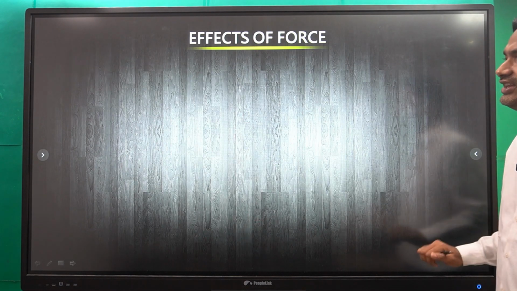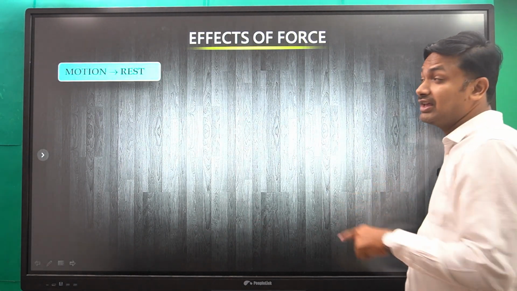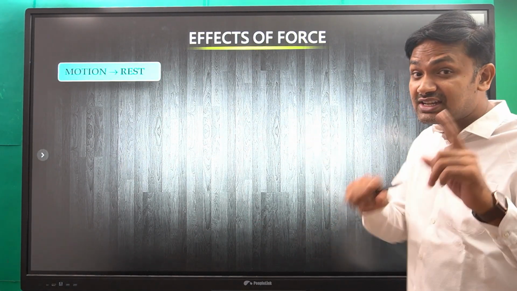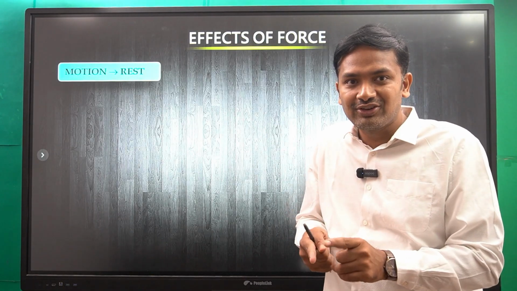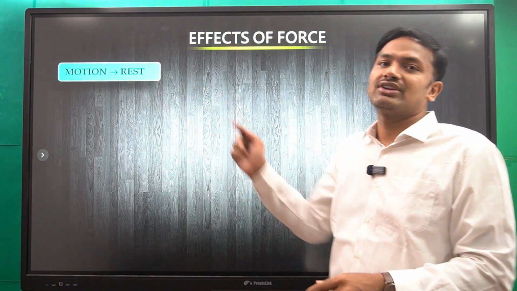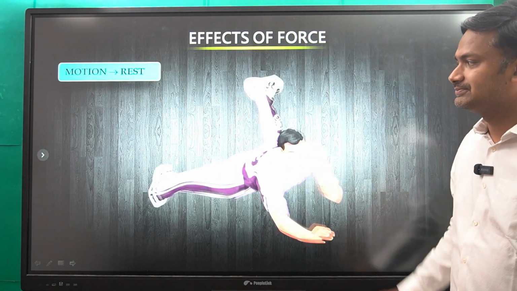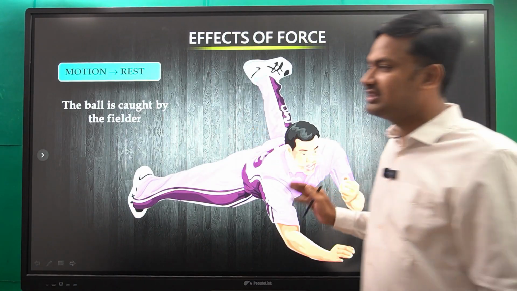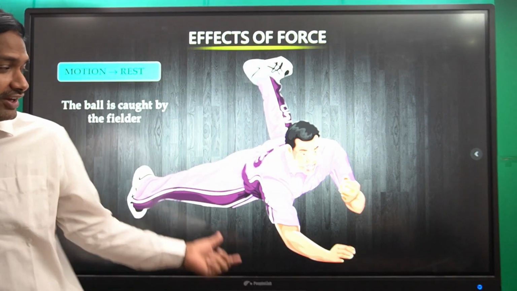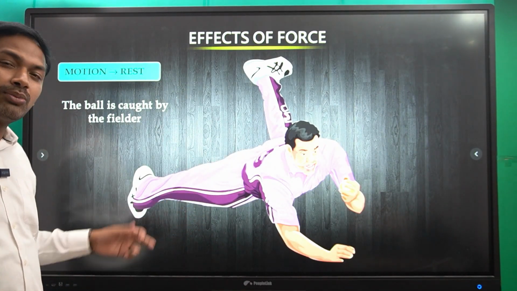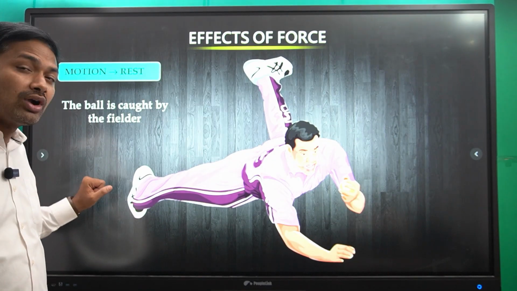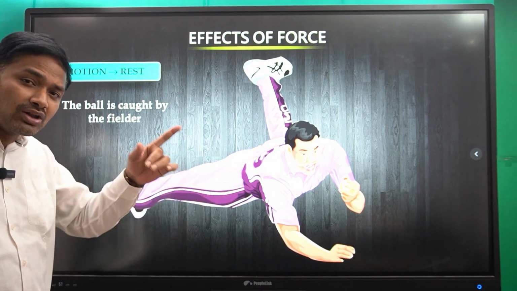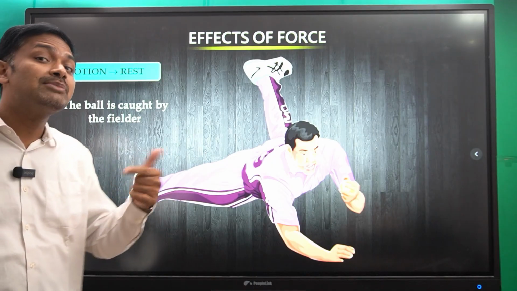Yes. Okay. Now next, second effect. First one is rest to motion. Now we are going to discuss motion to rest. Let us see. The ball is caught by the fielder. Now what happened? If he leaves that, the ball continues to move. That is in motion.